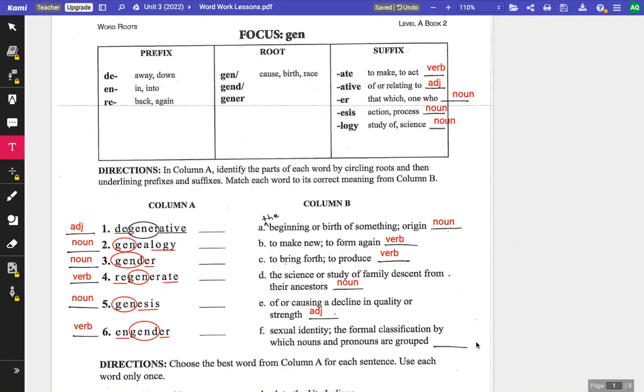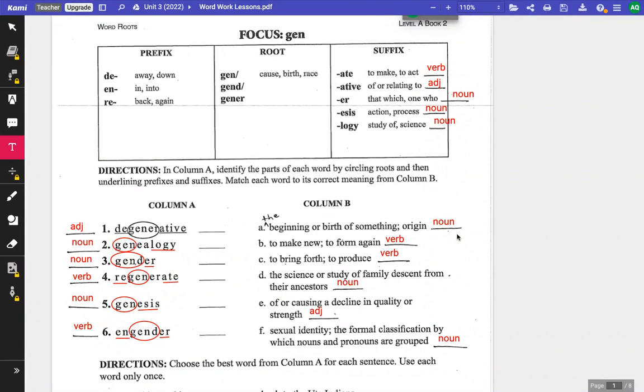And finally, definition F, it's a little tricky. See if you can find a clue hidden in the definition. Yep, I see this, the formal classification. It's defining a noun.